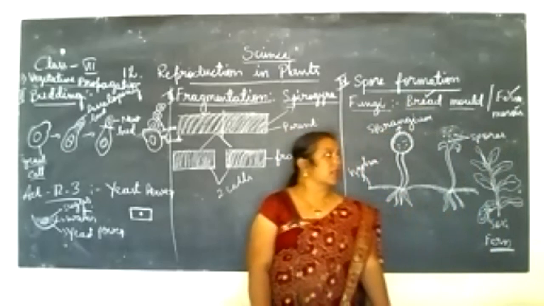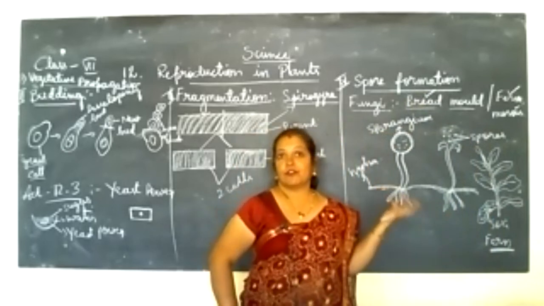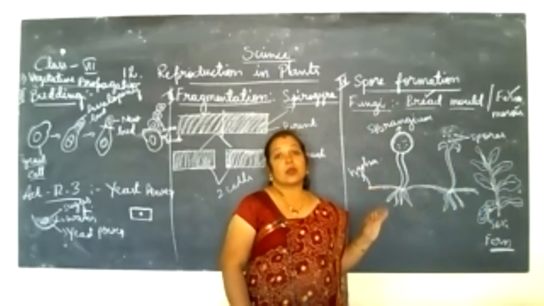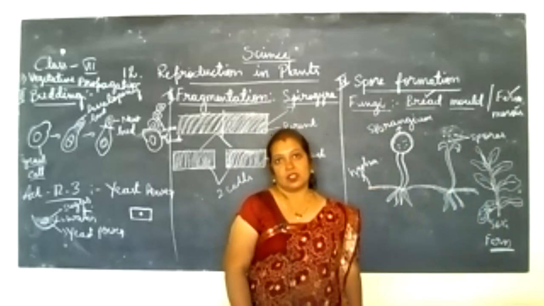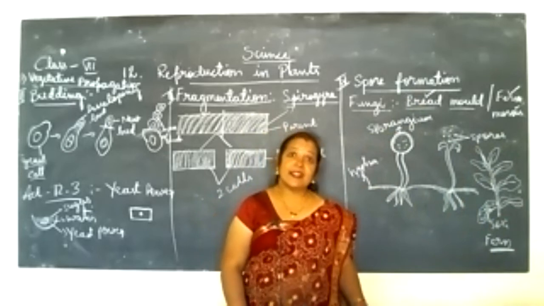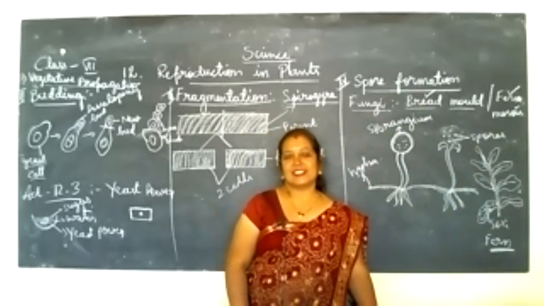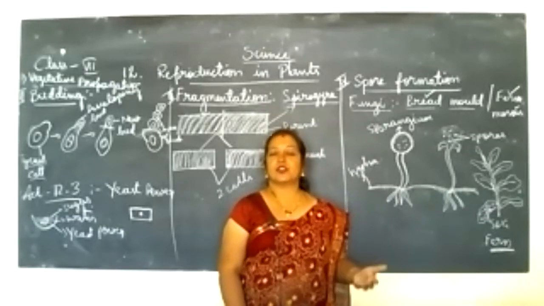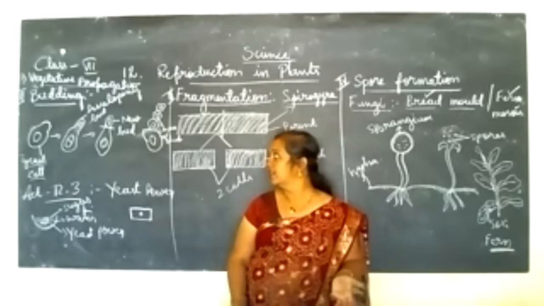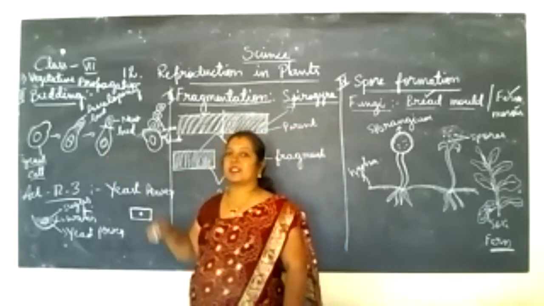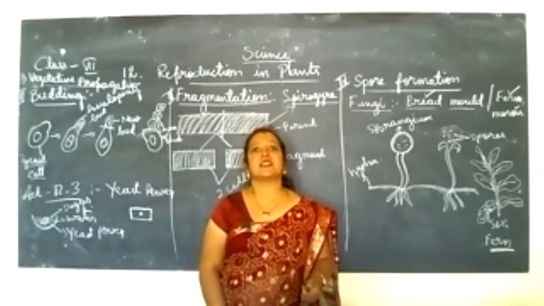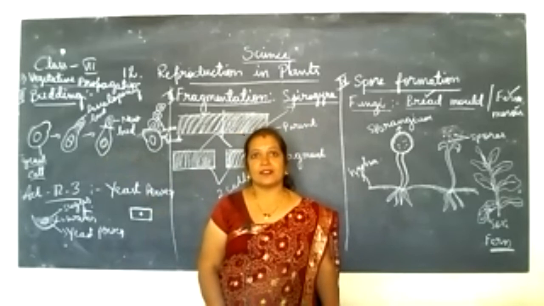Here you can see they are not forming any flowers, fruits or seeds. We call these primitive organisms. Primitive means all the body parts are not well developed. We call them organisms rather than plants because a plant should have root, stem and leaves. You can see the budding process in the yeast cell. It is just a cell, a microscopic organism, not bearing any structures like the body of normal plants.